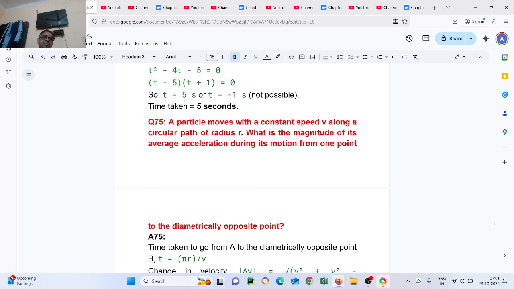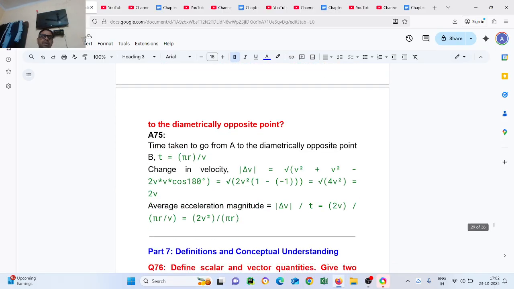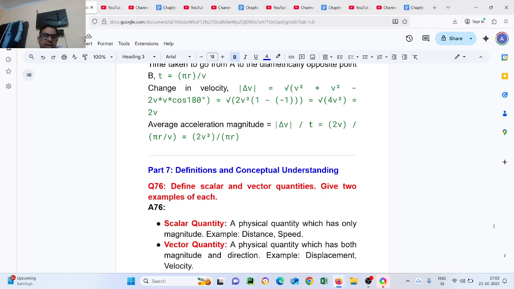Question number 75. A particle moves with the constant speed v along a circular path of radius r. What is the magnitude of the average acceleration during the motion from one point to the diametrically opposite point? Time taken to go to the diametrically opposite point, t equal to pi r upon v. Change in velocity, delta v square equals v square plus v square minus 2 v square cos 180. Solve it, you will get 2v square upon pi r.